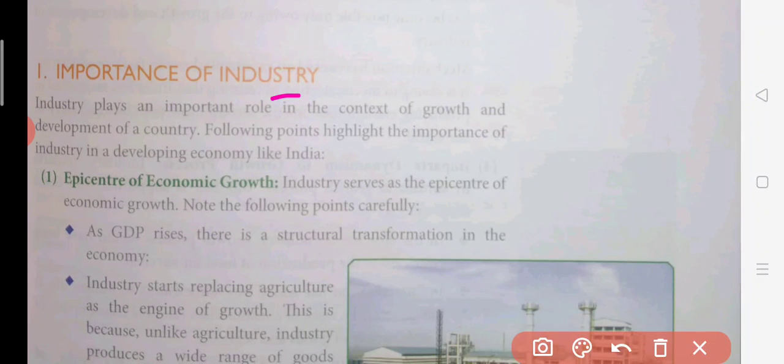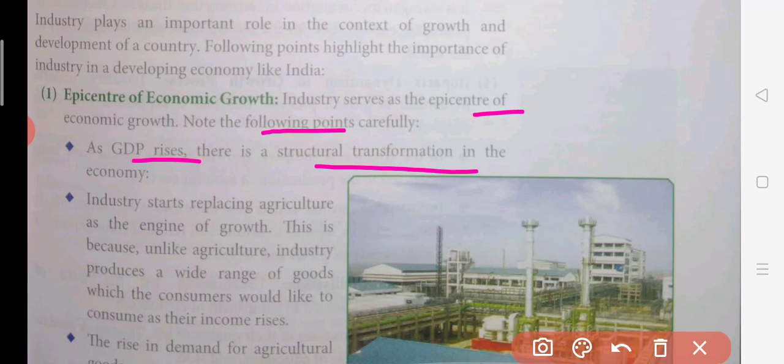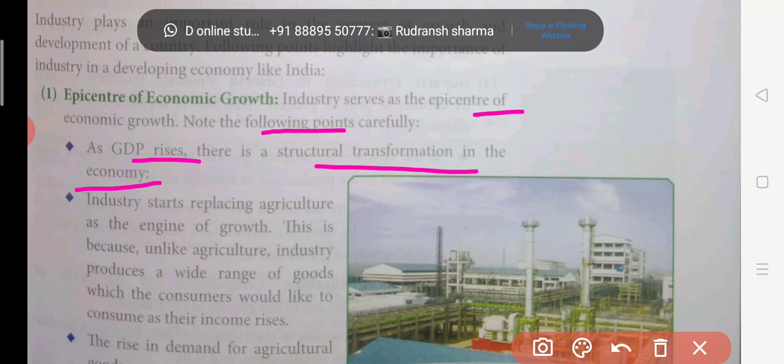This plays a very important role in the growth and the development of the country. Now the first thing is epicenter of economic growth. Industry serves as an epicenter of economic growth because as GDP rises, there is a structural transformation in the economy. Suppose we were relying on the agriculture sector in the very beginning, then structural change means there will be some change in the technology, because when the industries come, it will be changing everything.